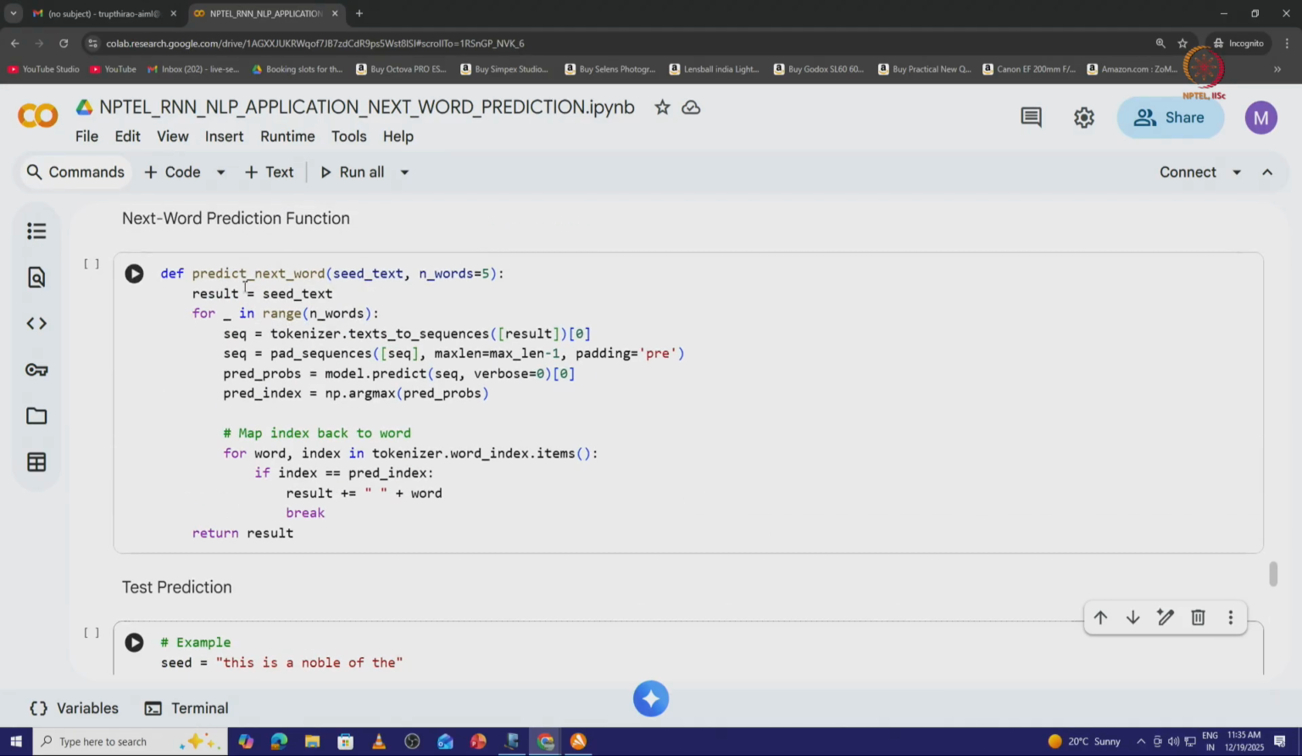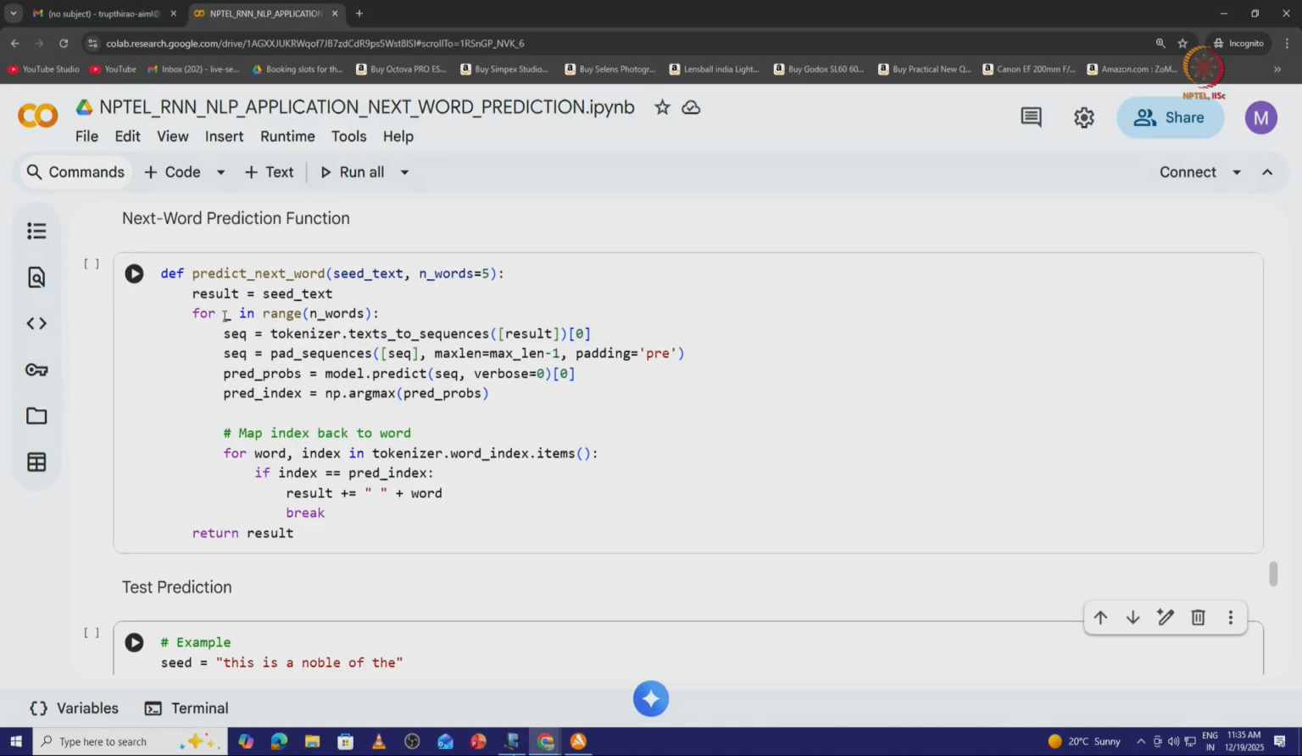So, we define this predict_next_word function, which is written on the seed text. The seed text is nothing but the input text that I am going to give. For example, "this is a noble of the". After this I want to predict the next 5 words, that is why I am writing n_words equal to 5. So, the result would be the seed text followed by whatever prediction comes later on.